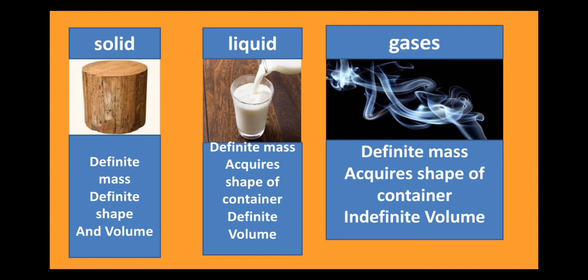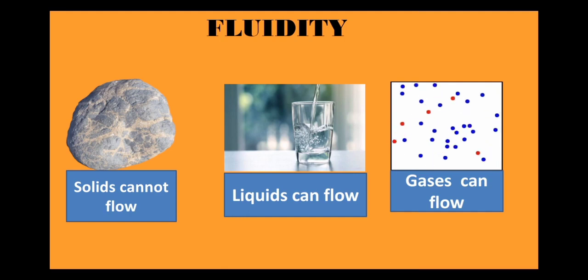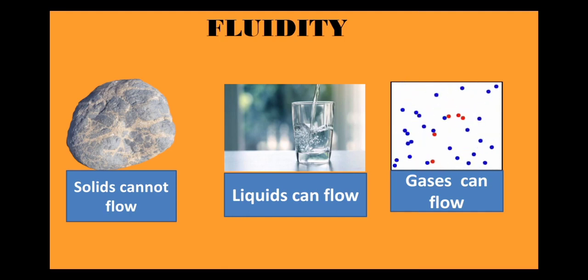However, it does not have any shape and it does not have a proper volume. It has no fixed volume. So just like liquids, gases too acquire the shape of the container. The next property of distinction between the three states of matter is fluidity.